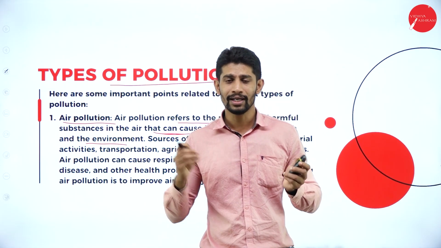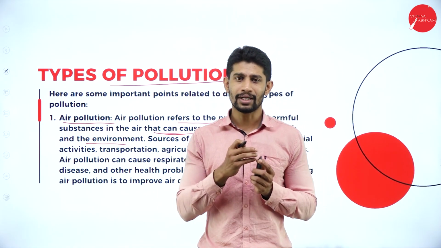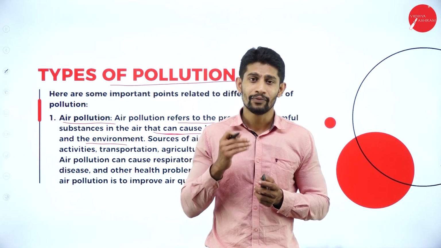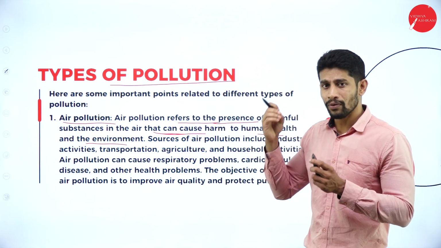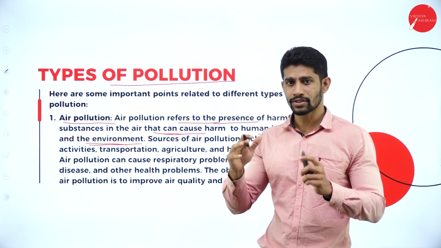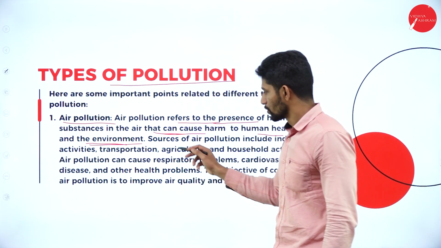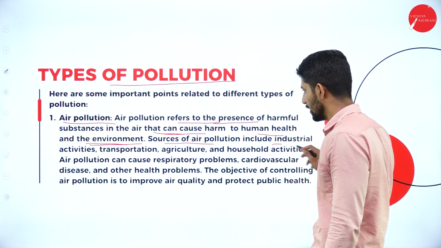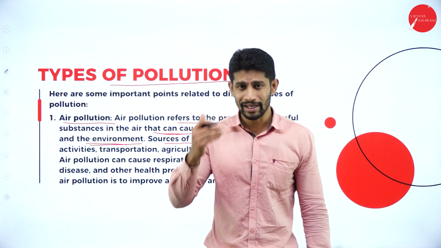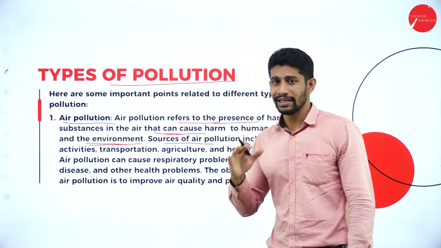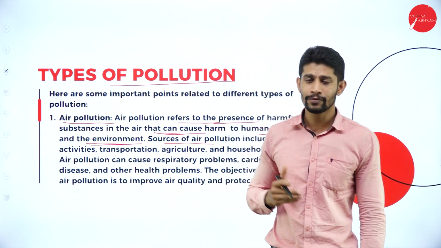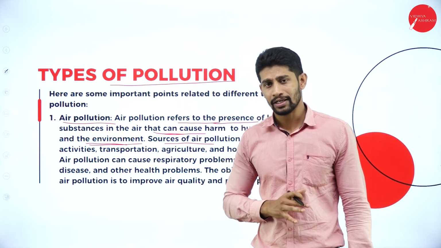So this harmful substance, the chemical air, is mixing with the fresh air and polluting the natural air, where it is going to cause health issues to human beings, and it also affects the environment. That is called air pollution. So sources of air pollution include industrial activities. How does this air pollution occur? Air pollution mainly comes from industries. The smoke which the industries release, from that harmful smoke, air pollution will occur.